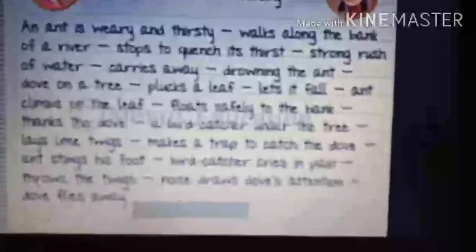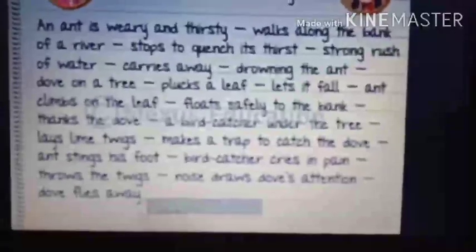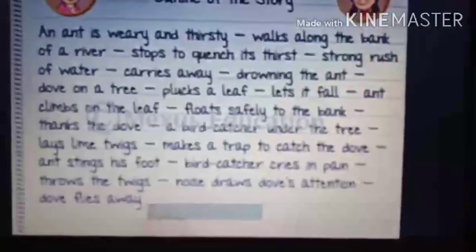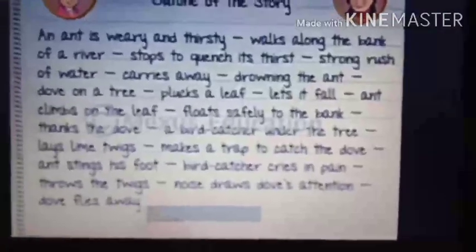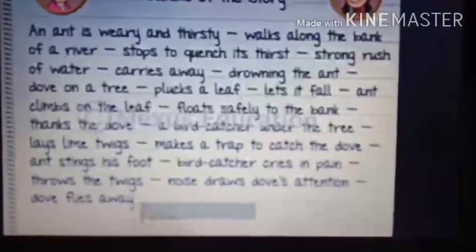Then what happened? Ant stings his foot. So what the ant did, the ant also came to know that the bird catcher was going to catch the bird. So it stings his foot. Stings means it bites. When the insects bite, it is called stings. So the ant stings his foot.